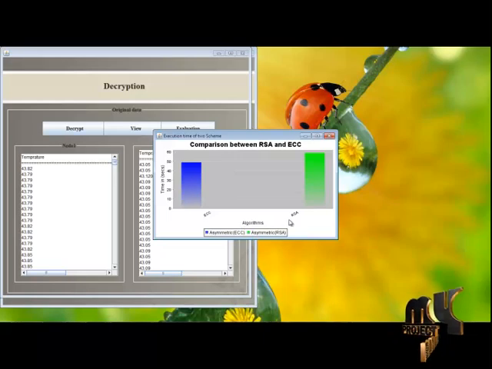Now we are going to evaluate: the asymmetric elliptic curve cryptographic algorithm's execution time is less than the RSA algorithm when compared to the existing approach.